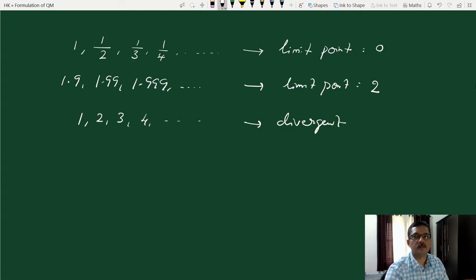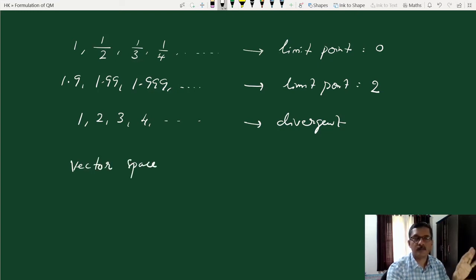Let us consider a counter example for a vector space which is an inner product space. Inner product can be defined in this space, but it is not complete. So every vector space need not be an inner product space. Every inner product space need not be a Hilbert space. We need this additional condition. We can go like this.